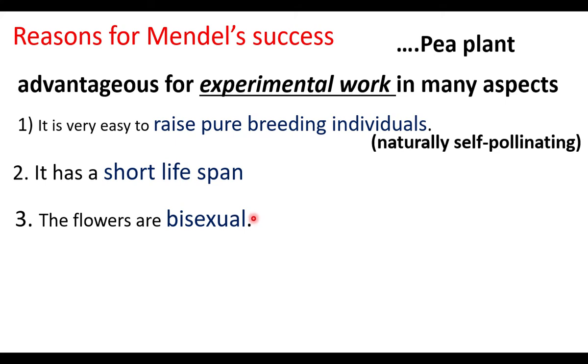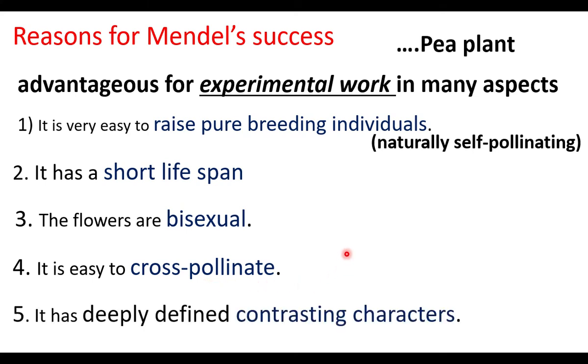Transfer of pollen grain of one plant to the flower of another plant. So what did he do? He removed the male part of the flower and dusted the pollen grain of another plant to cause artificial cross-pollination. Artificial cross-pollination is easy in Pisum sativum.